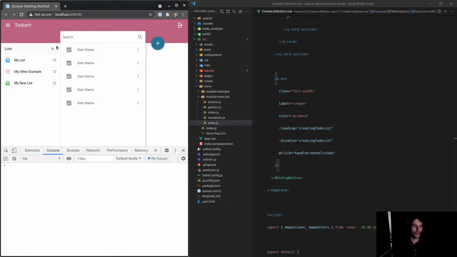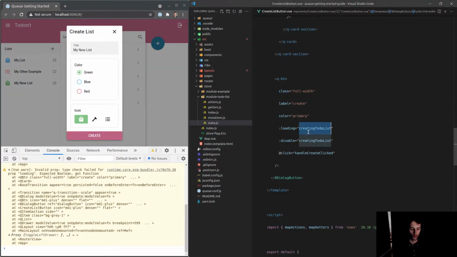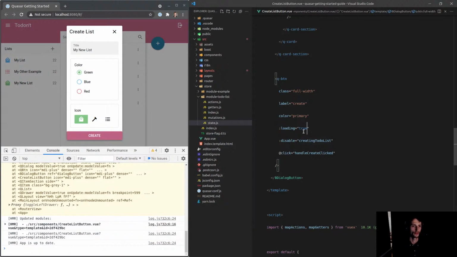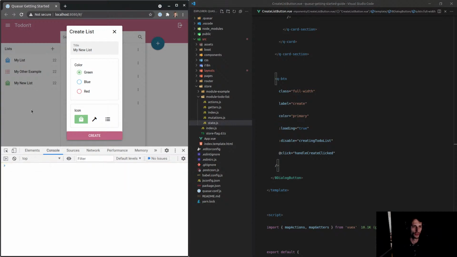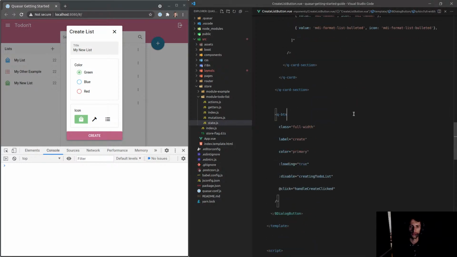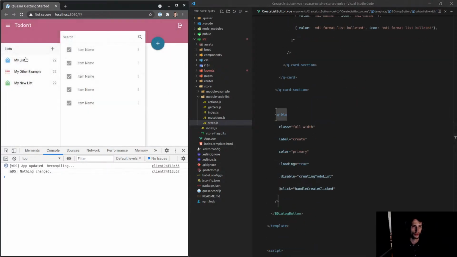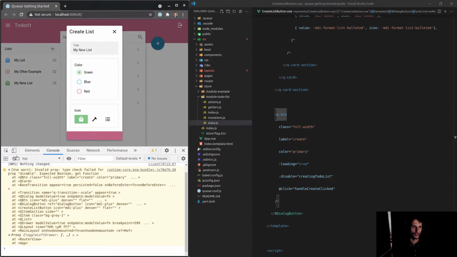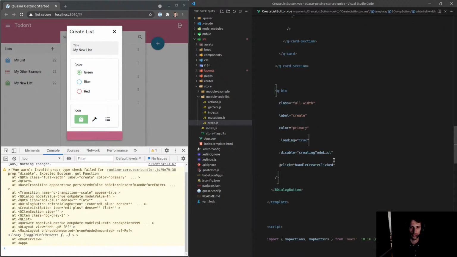All right, so let's see if loading works if I just set it equal to true. No. No, funny enough, it doesn't. It's weird. Let's open that again. I know, it seems to be working now. Disable. Expected a boolean, got a function. Really? Creating to-do list.